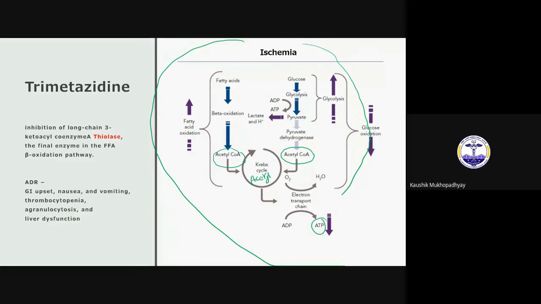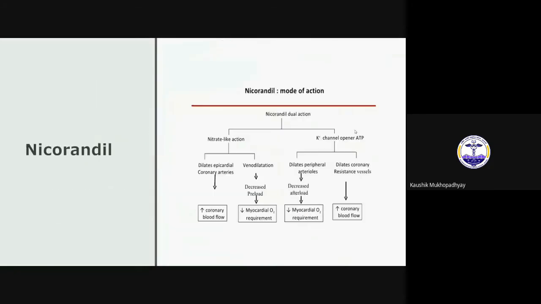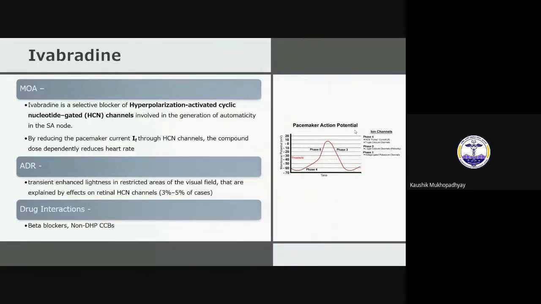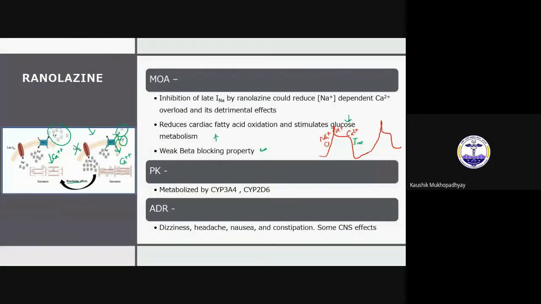Now what happens in ischemia: there is increased fatty acid oxidation, you can see here, and decreased glucose oxidation. So if you can somehow decrease the fatty acid oxidation and increase glucose oxidation, that will help the myocardium. That is established, and ranolazine has this property. Now I think it is clear.